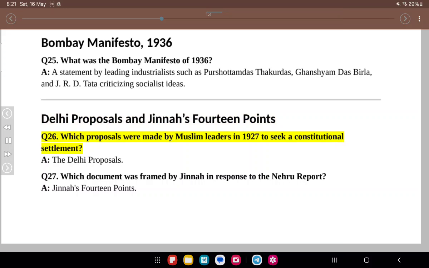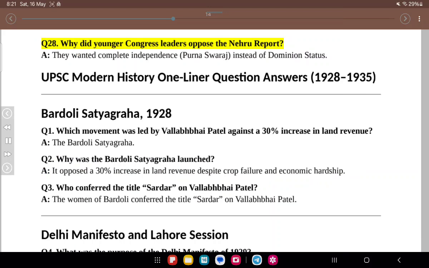Delhi Proposals and Jinnah's 14 points. Q26. Which proposals were made by Muslim leaders in 1927 to seek a constitutional settlement? A. The Delhi Proposals. Q27. Which document was framed by Jinnah in response to the Nehru Report? A. Jinnah's 14 points. Q28. Why did younger Congress leaders oppose the Nehru Report? A. They wanted complete independence, Purna Swaraj, instead of dominion status.